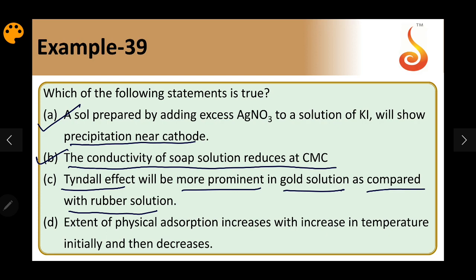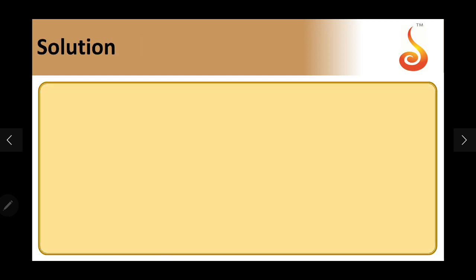So the particles can effectively scatter the radiation. So option C is also correct. Extent of physical adsorption increases with increase in temperature initially and then decreases. This is for chemical adsorption, not for physical adsorption. D is wrong. So answer should be A, B and C.